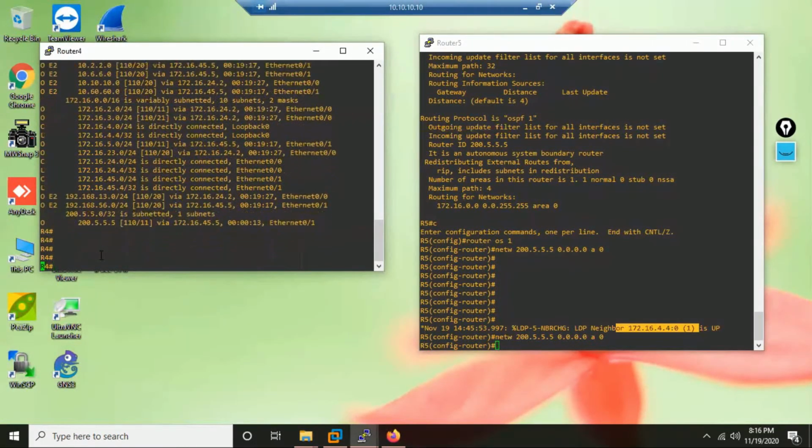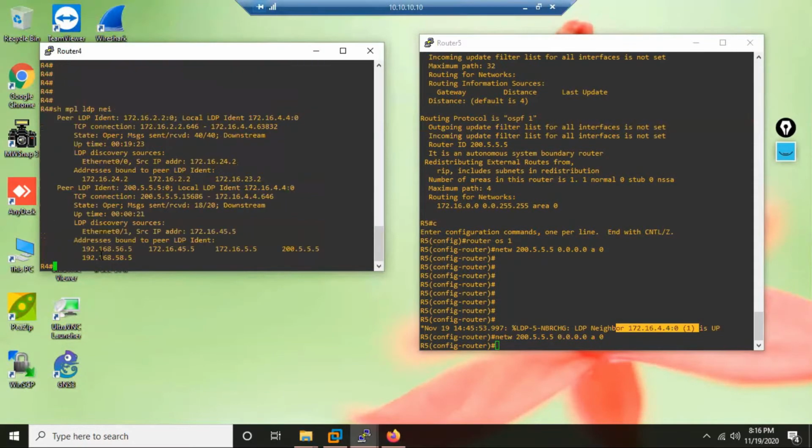And now if I do show mpls ldp neighbor, R4 says it is neighbor with whom? 200.5.5.5. So clear? Anytime two routers do not become neighbors, try to identify what the problem is. If the problem is with the router ID, then whatever IP address one neighbor router has selected as router ID must be reachable to the other neighbor. How do we make it reachable? Routing. You should advertise it into routing. Either R5 should advertise it in its own routing protocol, that is the IGP, or I can put a static route on R4. I can say, hey R4, if you want to know where 200 is, 200 is on R5.